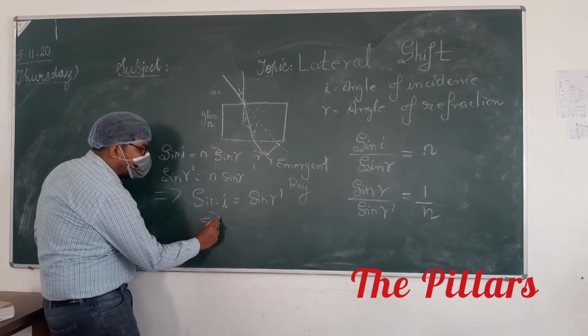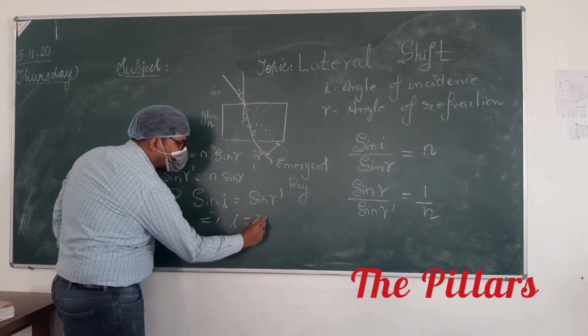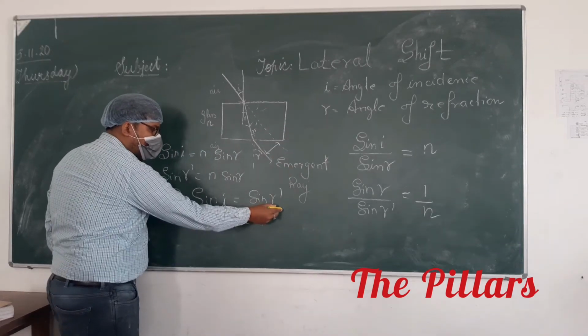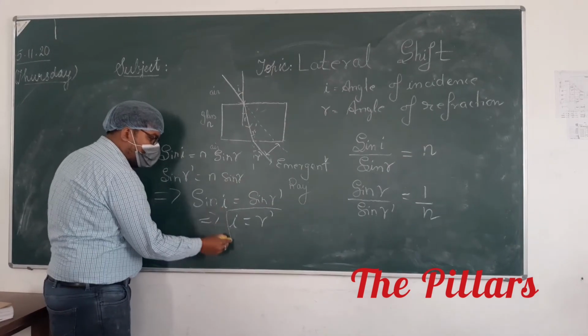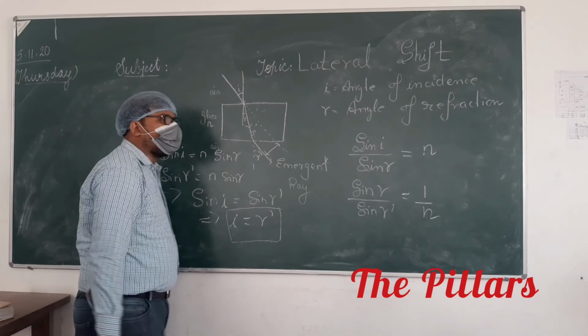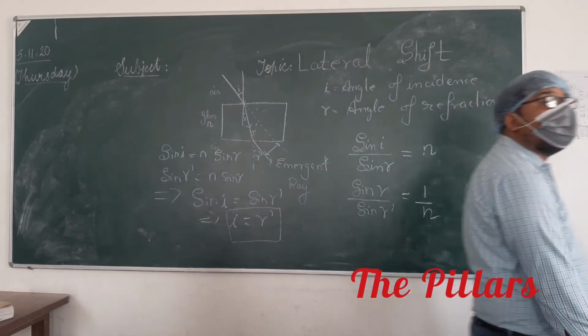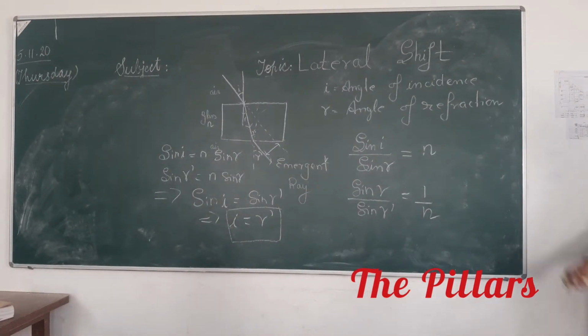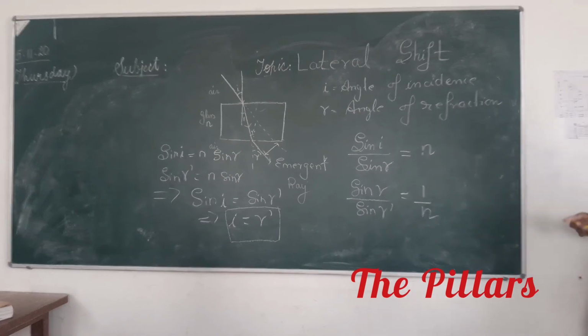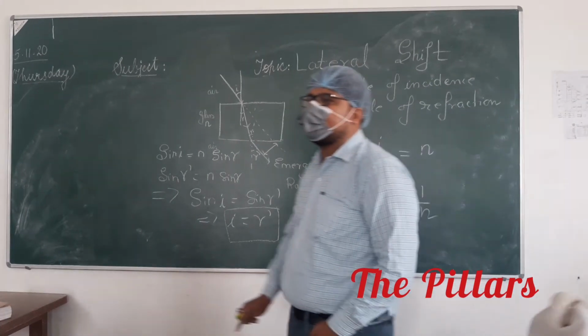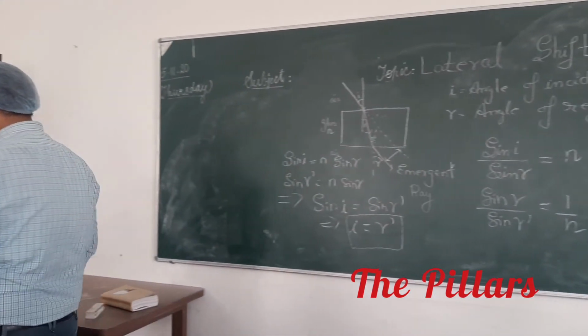It implies that I will be equal to R dash. It means your incident ray and emergent ray will be parallel. Yes or no? Come on, take a note of this.